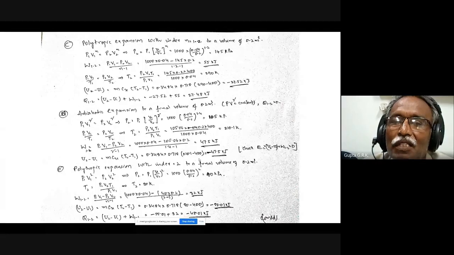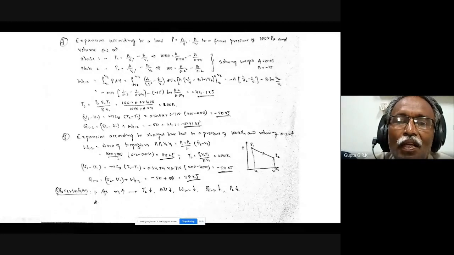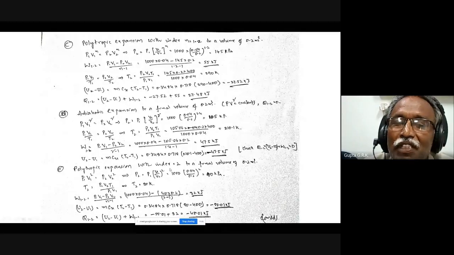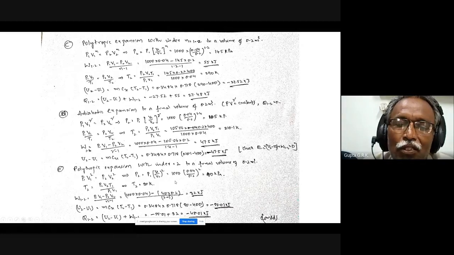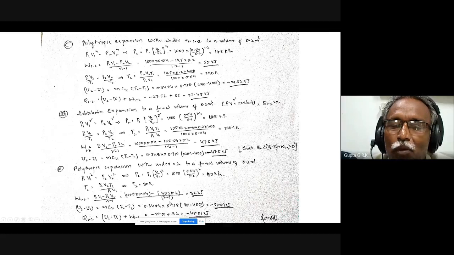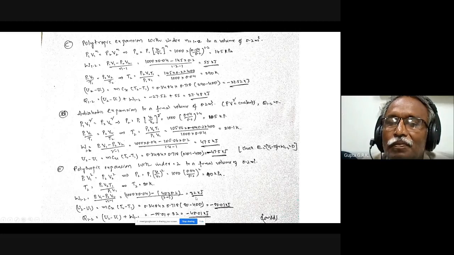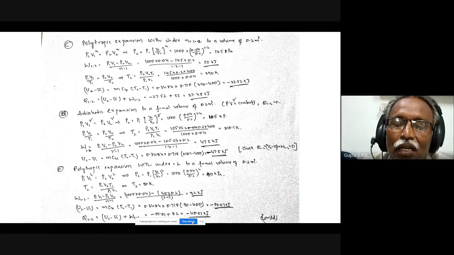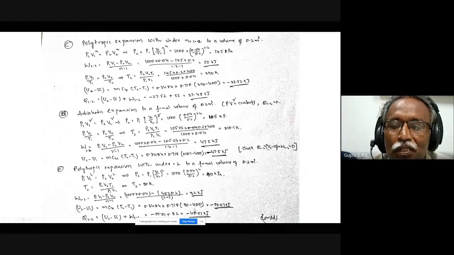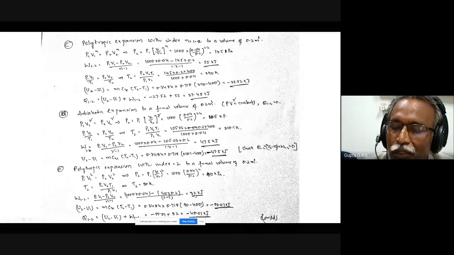Okay, this is 47.5. So it is still less than 55 here. And then coming to polytropic expansion with index 2. So still higher index. Again, use the same values, and you can find out W12 is 32 kilojoules. So here 47, and still it is reduced to 30. And then the change in internal energy is still negative, some more negative, and the Q also is still reduced. All values are getting reduced.